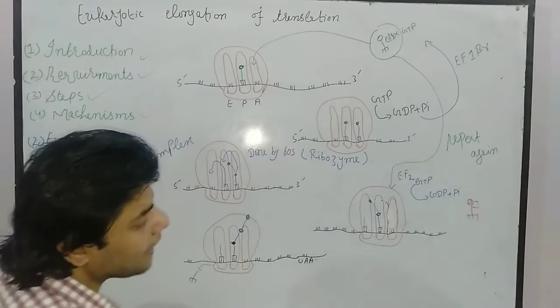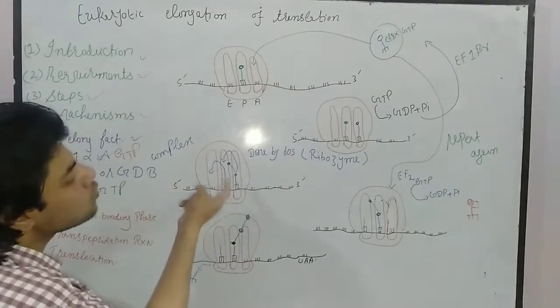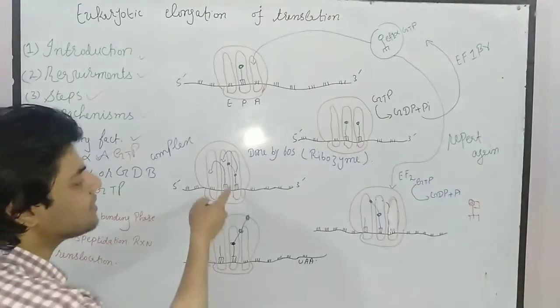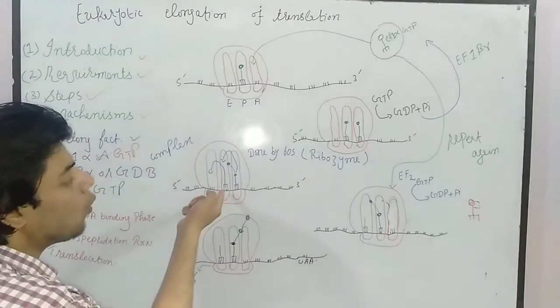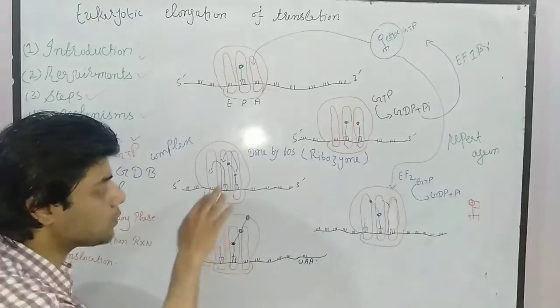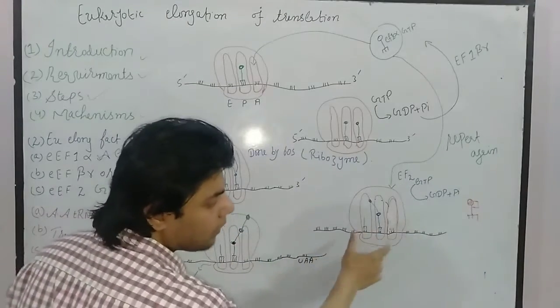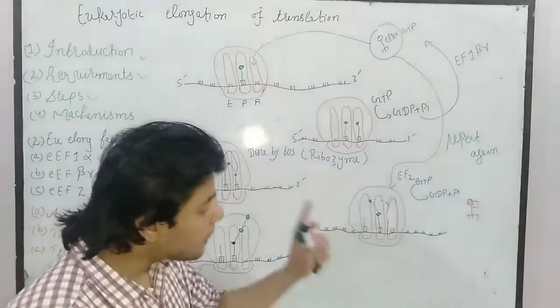Okay, so again the A site is free. When the ribosome moves, shifting occurs, meaning the uncharged transfer RNA which is present at the P site will be shifted to the E site, and the transfer RNA which carries two amino acids will be shifted to the P site, as you can see. Then we will get a situation like that.